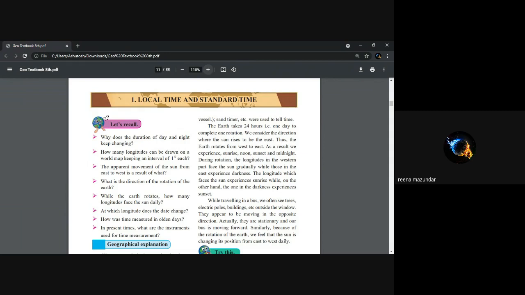While traveling in a bus, we often see trees, electric poles, buildings outside the window appear to be moving in the opposite direction. Actually, they are stationary and our bus is moving forward.